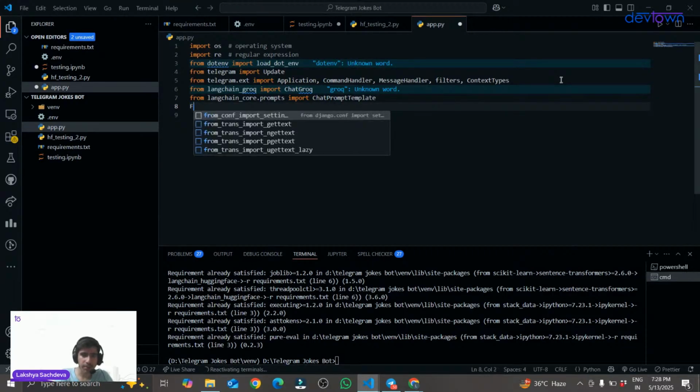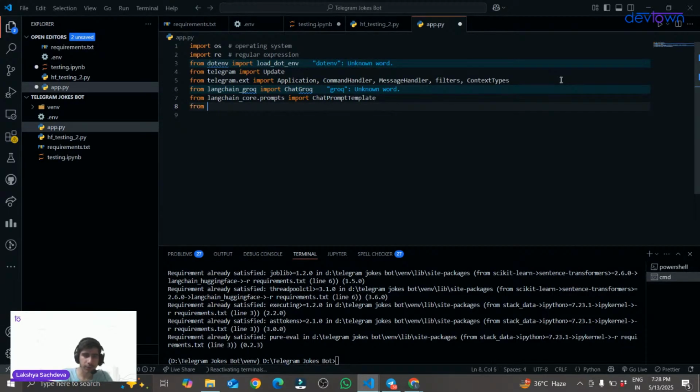And the final library that I have to import is from langchain_core.output_parsers.